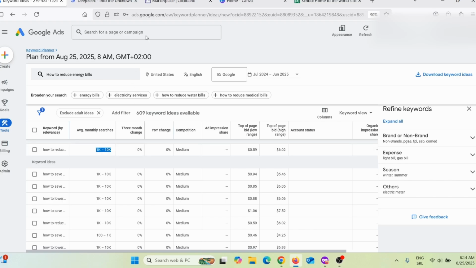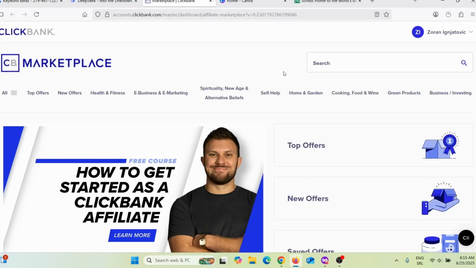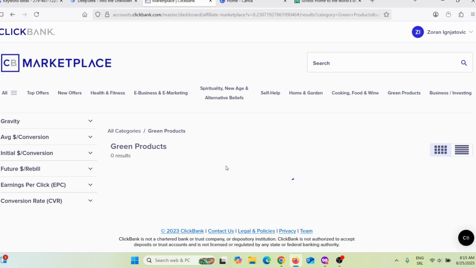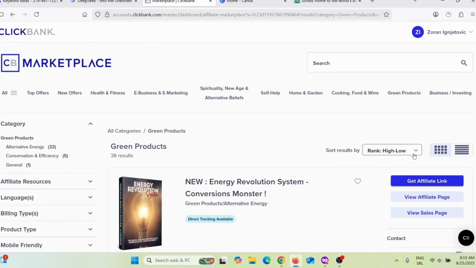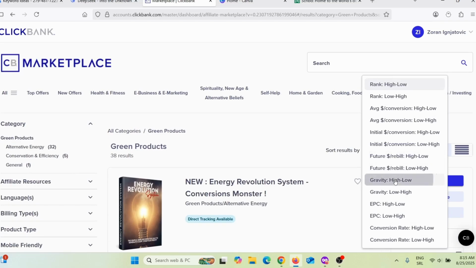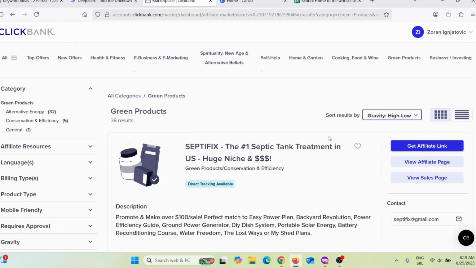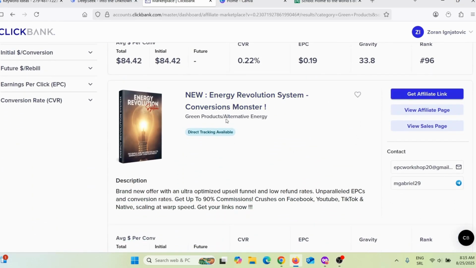So I will go here on Clickbank Affiliate Marketplace, and in this case I will click on green products. And here I can see there are green products here. So let me sort this by gravity, okay? Gravity, high to low, to see what kind of products you can find. Okay, here you can see Energy Revolution System. Now that is exactly the topic of our ebook.